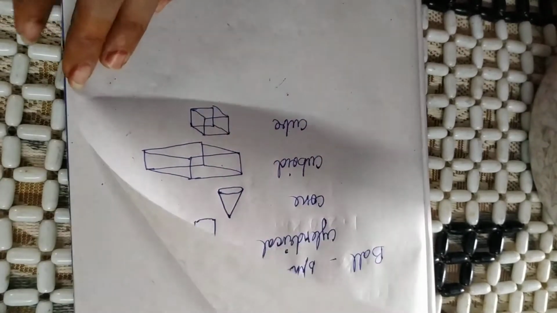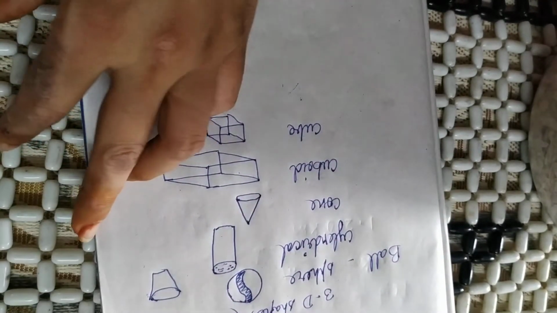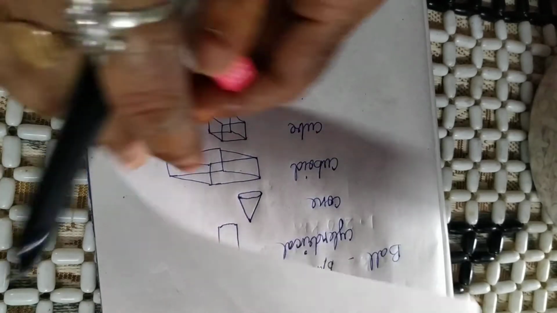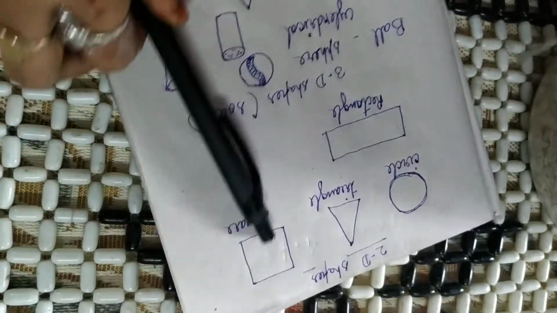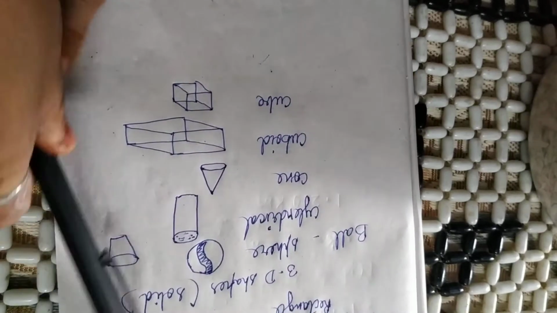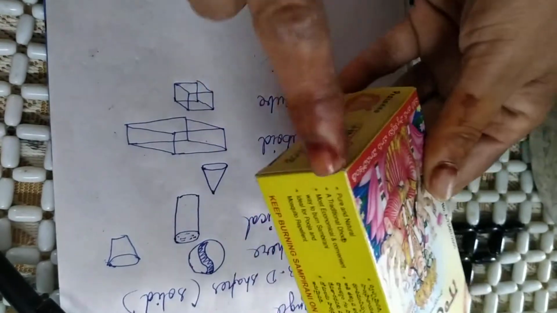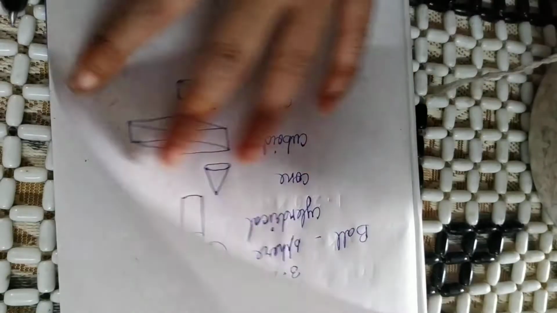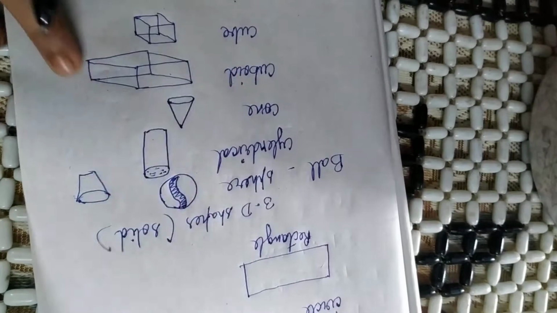Ma'am, I have a doubt. What is the doubt you have? What is the full form of 2D and 3D? 2D means two dimension shape. Two dimensions only you can see. 3D means you can see 3 dimensions: the height, the width, the length. So it is called 3 dimension. 2D means only 2 dimensions. You can see the height and the width. That is why it is 2D and it is 3D.